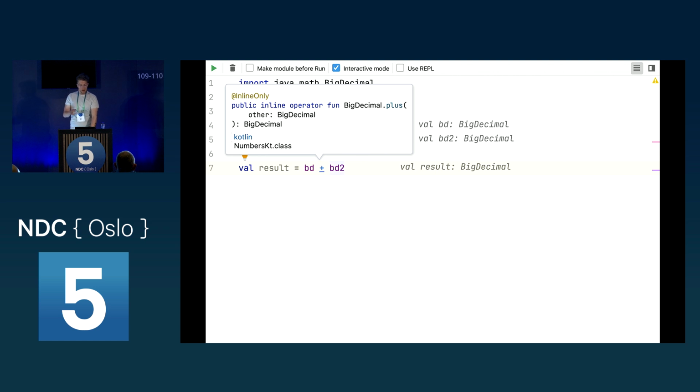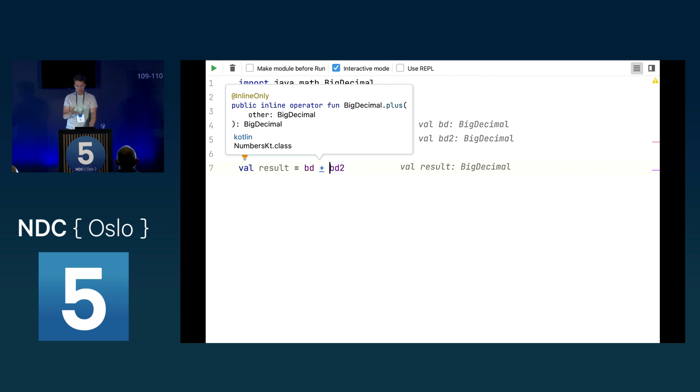What do they do? Well, you can override this plus, minus, multiplication, and division by yourself. Of course, this can be dangerous if you handle it wrong, because you could just say, if you use minus, then it can be plus, and vice versa. But of course, you just have to be careful yourself.